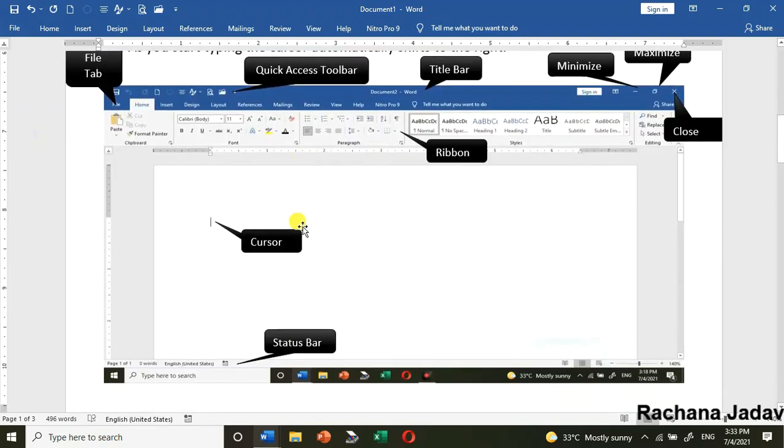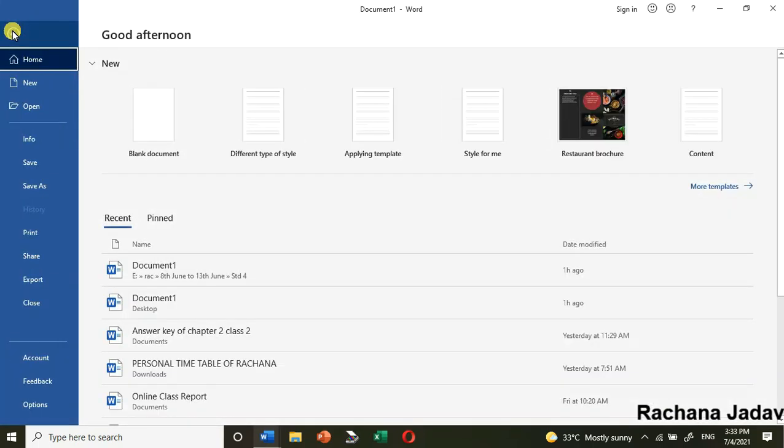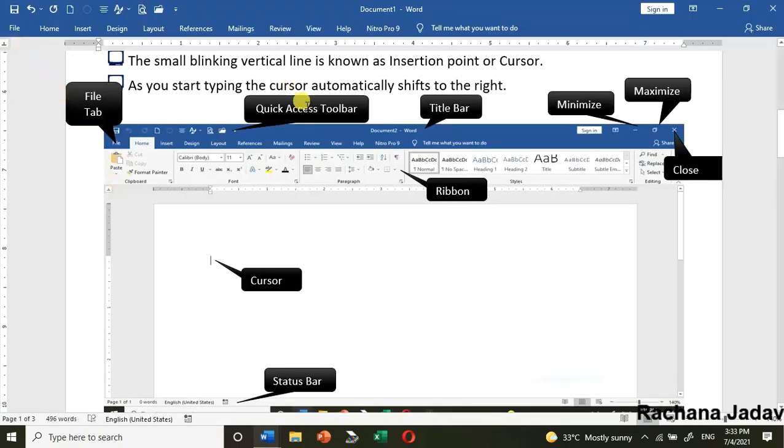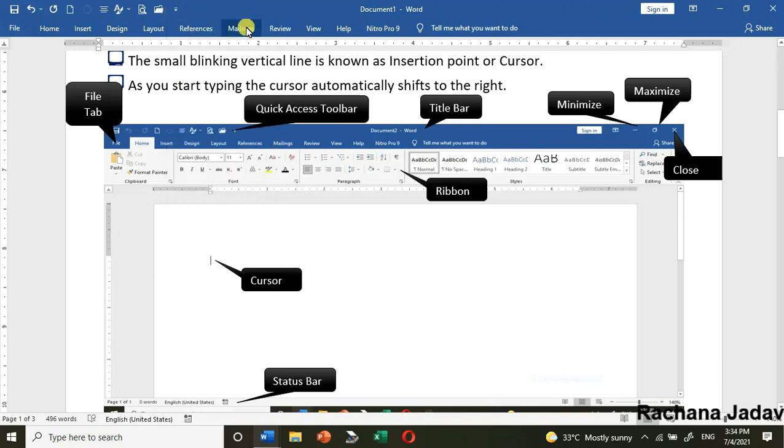Now we will see the components. Like you can see the file tab. In the file tab many options are there. I will just show you that in file you have new, open, save, save as and many more options related to file. Quick access toolbar. You can see the quick access toolbar. In that you will find many commonly used commands, which you use commonly.